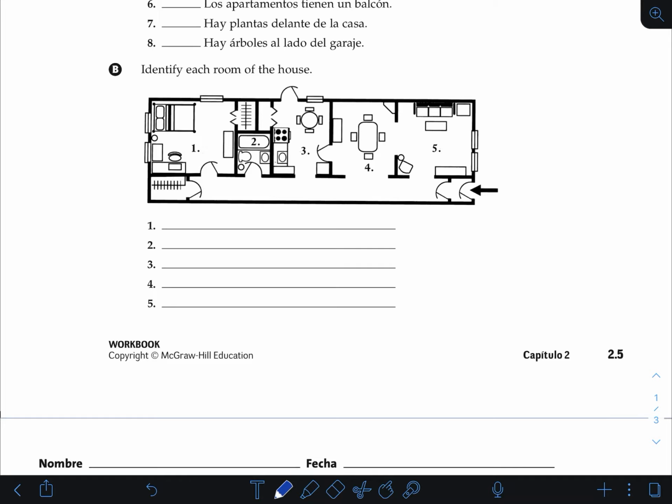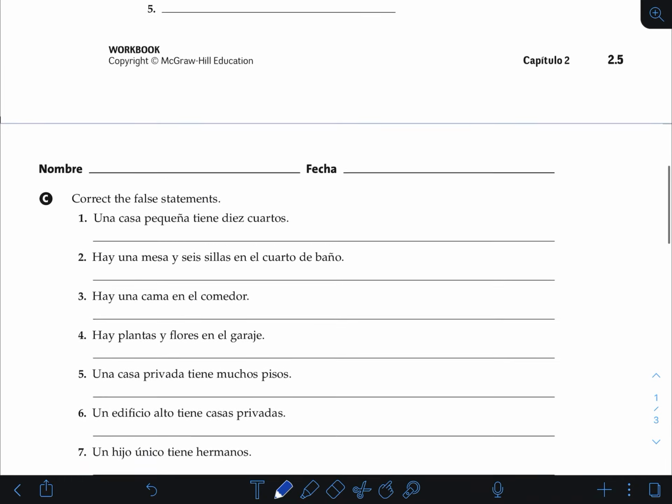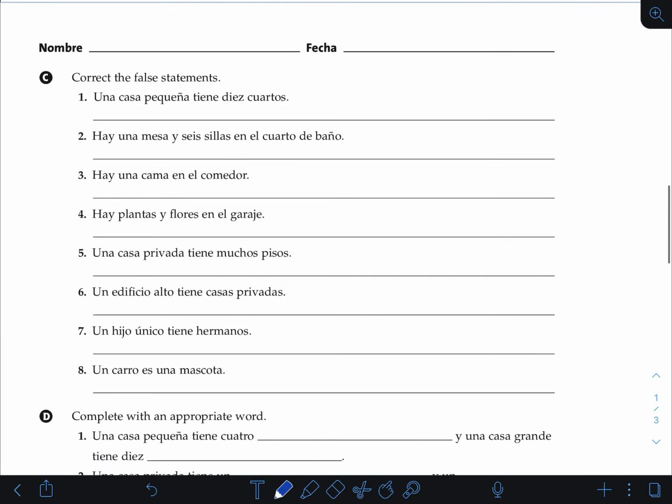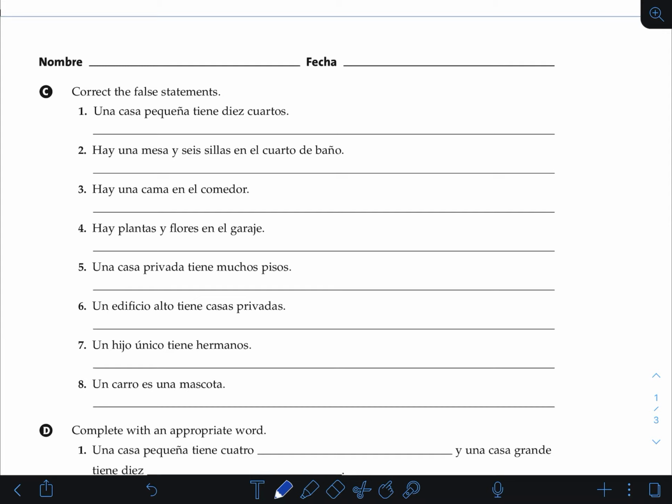Identify each room in the house. Just make your best guess with the words that we learned. Okay. In this part, una casa pequeña tiene 10 cuartos. So a small house has 10 rooms. So you probably actually would say una casa pequeña tiene 2 cuartos, right? They probably have like 2 rooms.